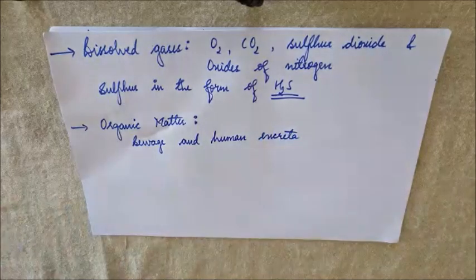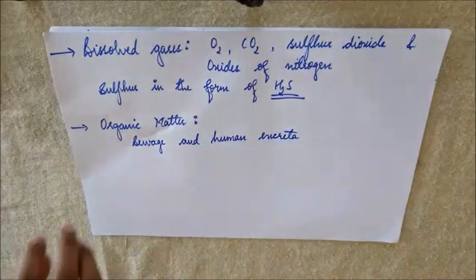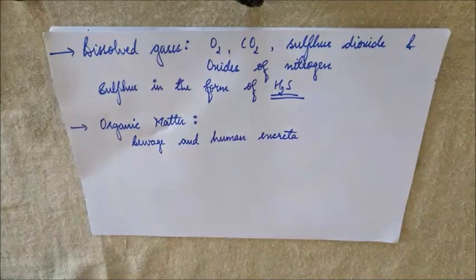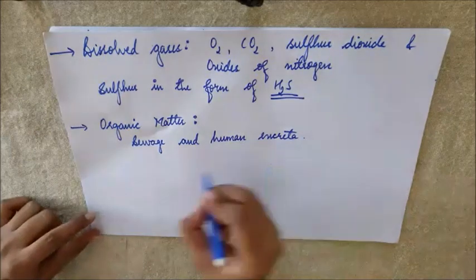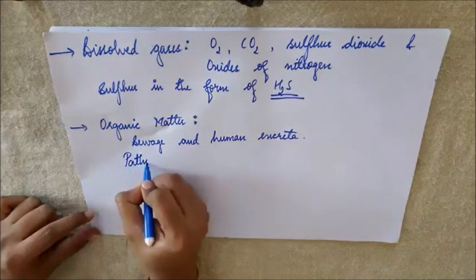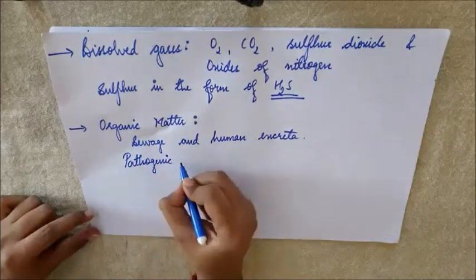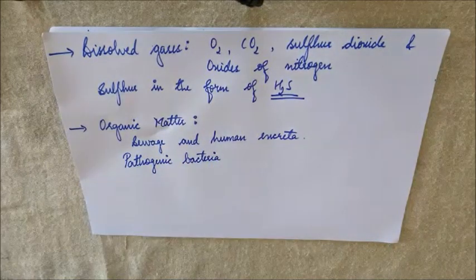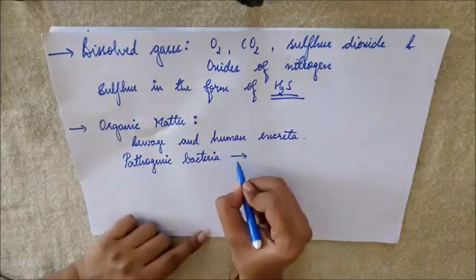Since this organic matter is present in the form of sewage and human excreta in the water, pathogenic bacteria will be generated in the water. Pathogenic bacteria like typhoid bacillus.